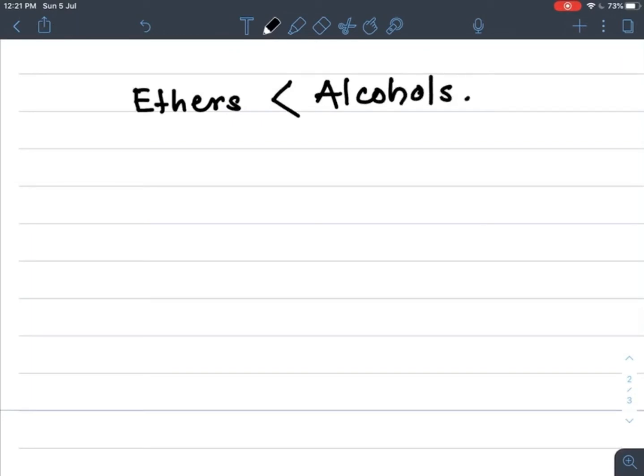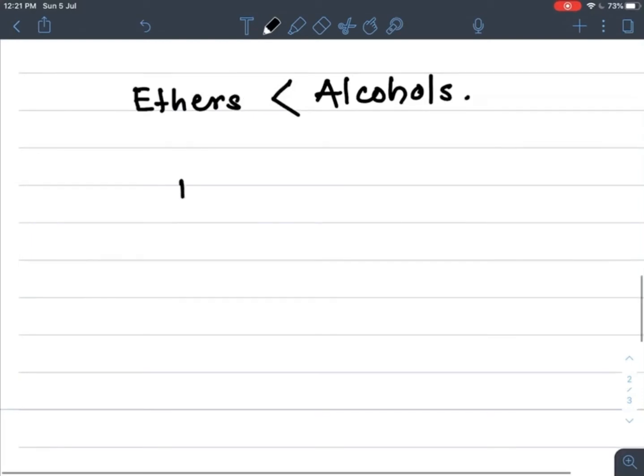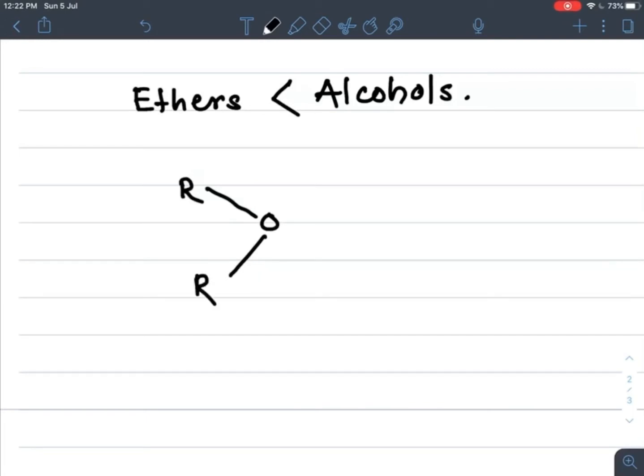Because if you observe the formula of ether, ROR, which is the structural formula of ether, two lone pairs are present on this oxygen. To show these lone pairs, I can write it this way. If you observe the bond angle, the ROR bond angle is 110 degrees, and it has a dipole moment.